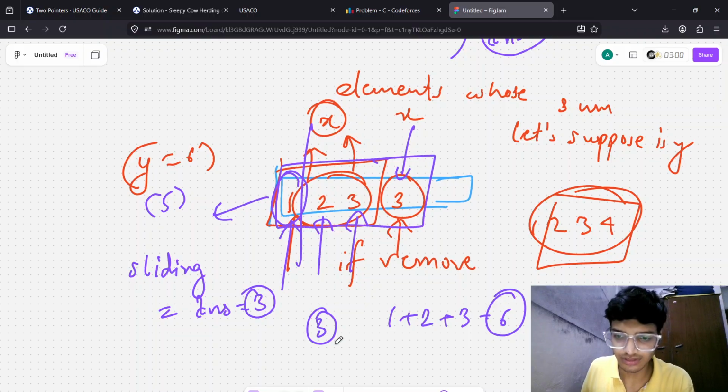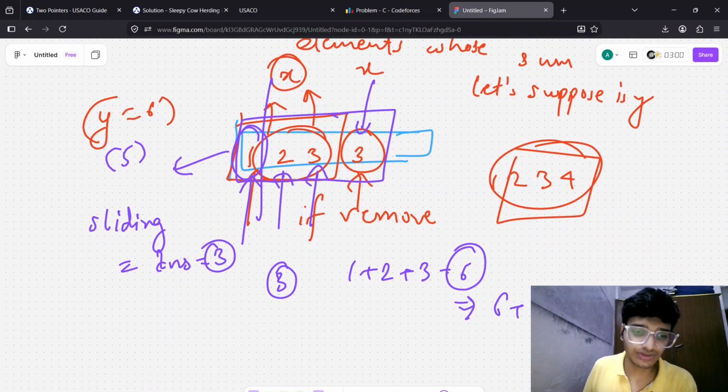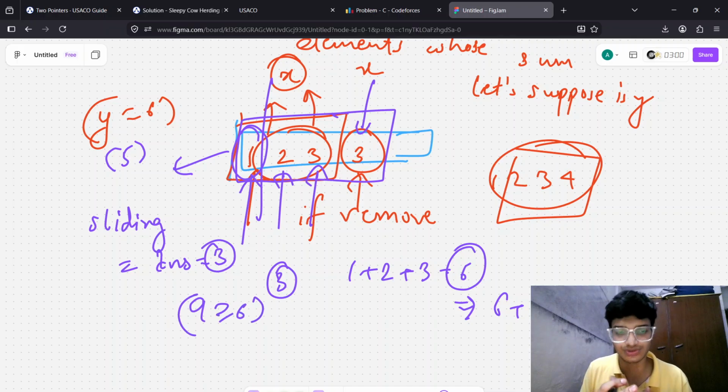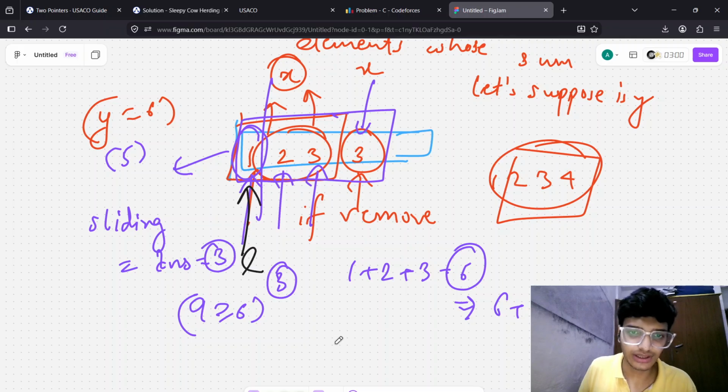So we try to move further, like this one. What will the sum become? 6 plus 3 is equal to 9. Since 9 is greater than 6, we know we cannot choose 9 as our answer. We try to decrease the window, maybe to some value that really gives us 6. This one is the left pointer and the right of this one is the right pointer.